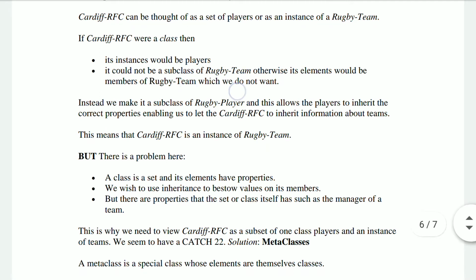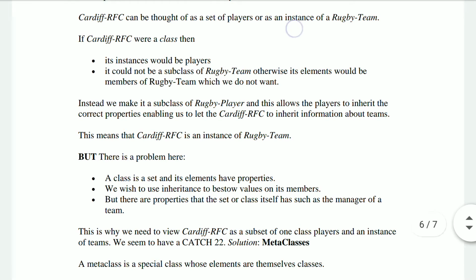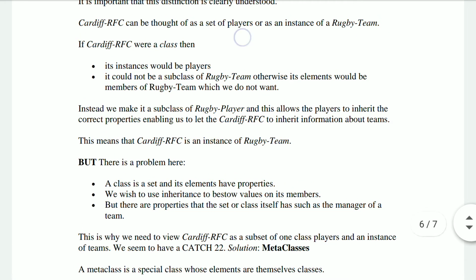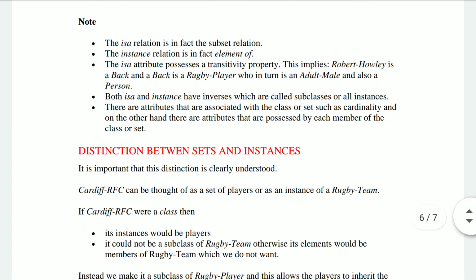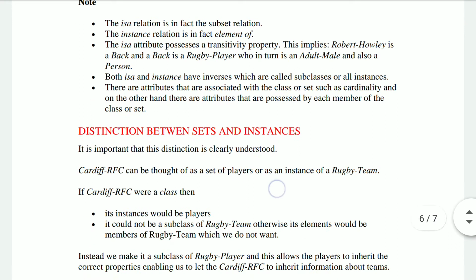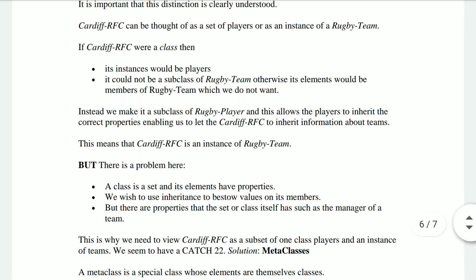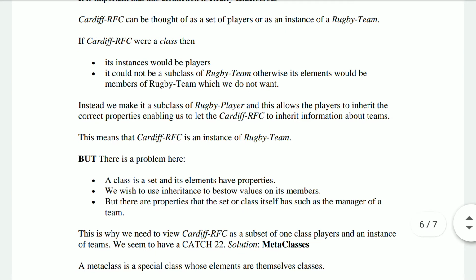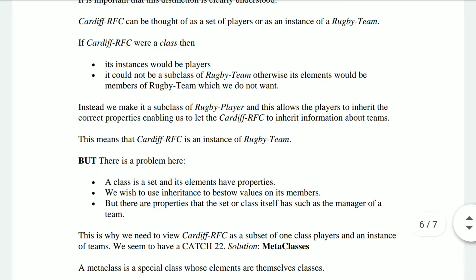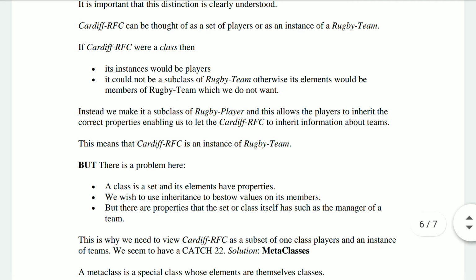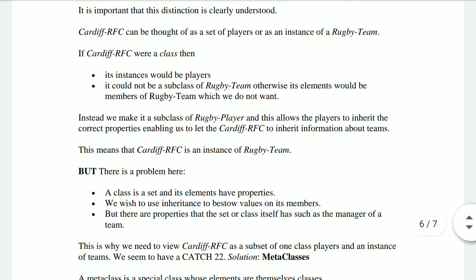Why? See, if Cardiff RFC is an instance of the rugby team, it is an element of the rugby team. That means there are a lot of rugby teams, out of which Cardiff RFC is one. That means all the players contained in Cardiff RFC will always belong to Cardiff RFC if Cardiff RFC is an instance of the rugby team.